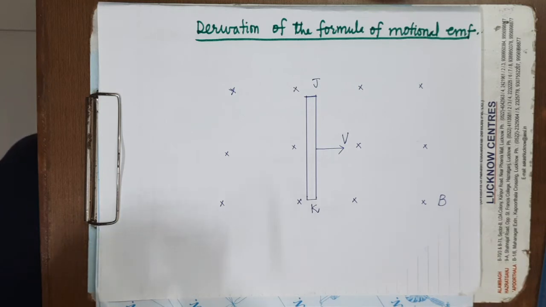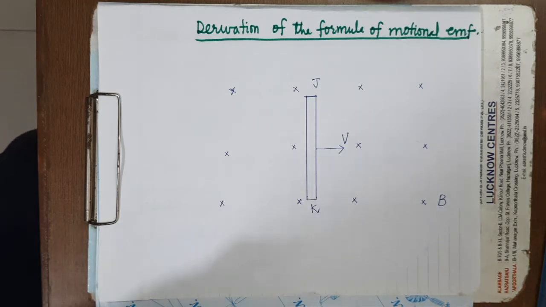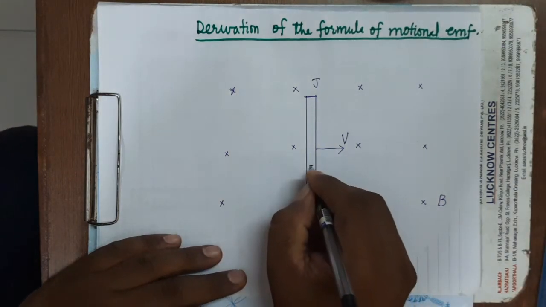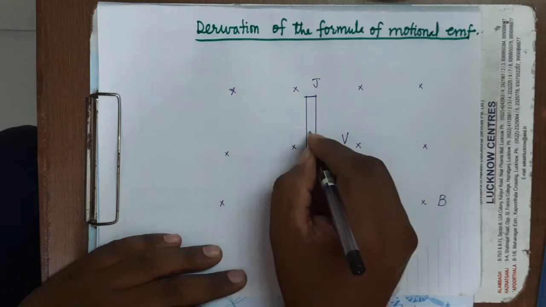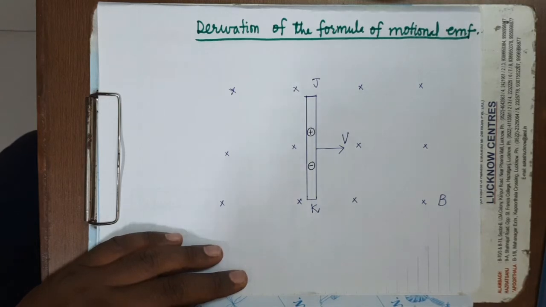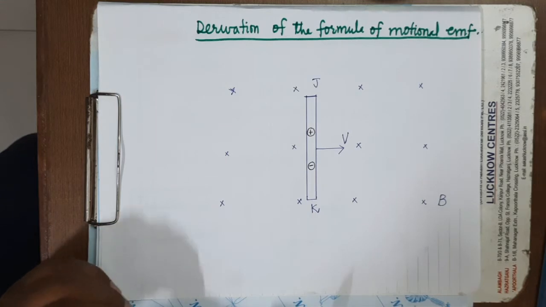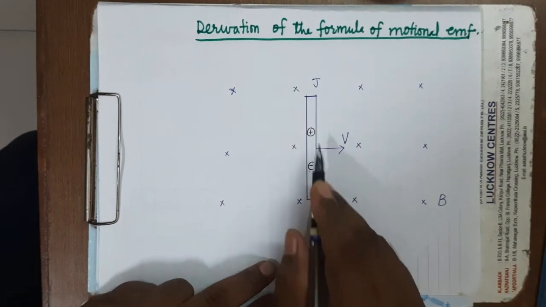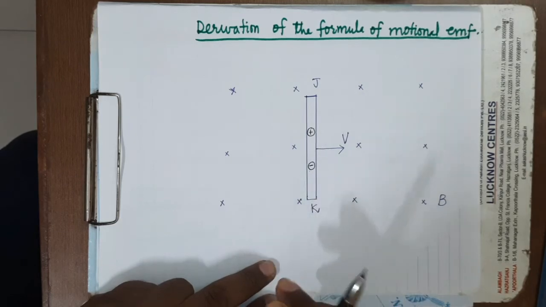then the free electrons, because this is a conductor, therefore it will have free electrons as well as positively charged atoms, because the atoms which lose the electrons will become positive ions. So here I am showing one free electron and one positive ion. There will be a number of free electrons and a number of positive ions. When it is moved in this magnetic field region, then these charges are also moving in the magnetic field region.